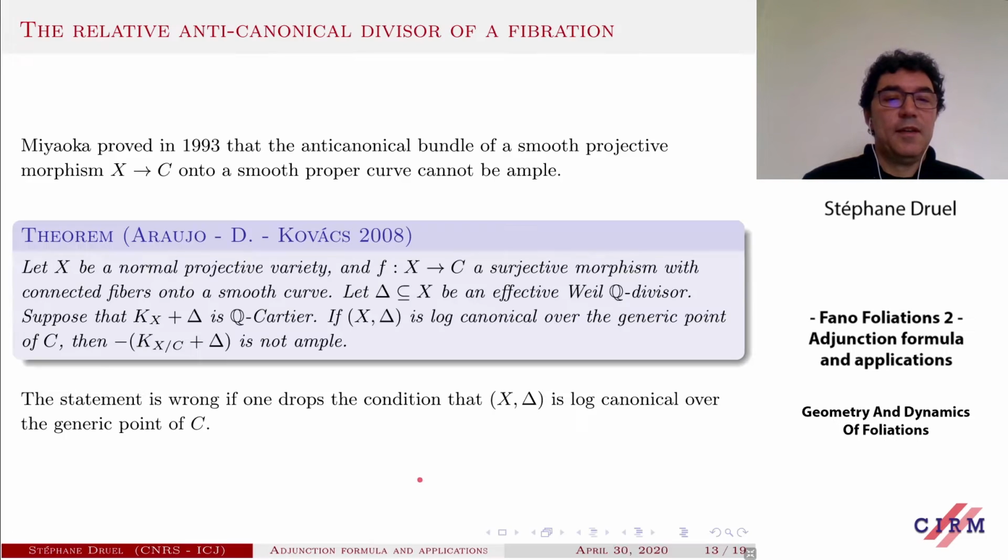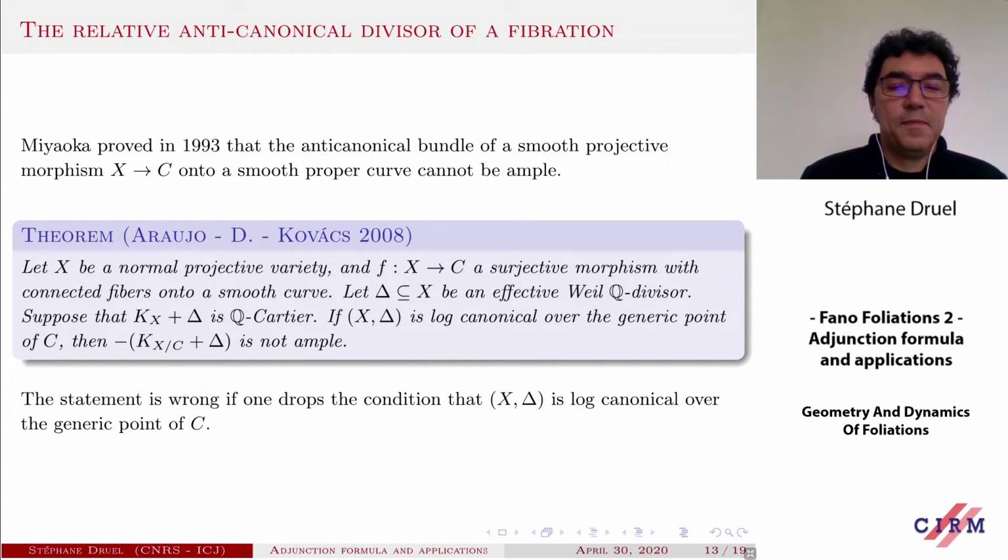Maybe I should say that you cannot drop the assumption on the singularities over the generic point of C, because we have a counterexample. This is not optimal in some sense.